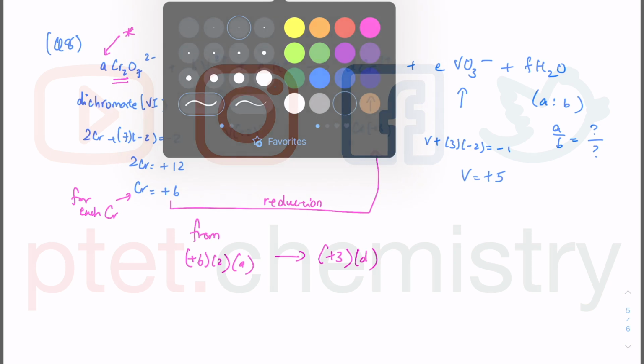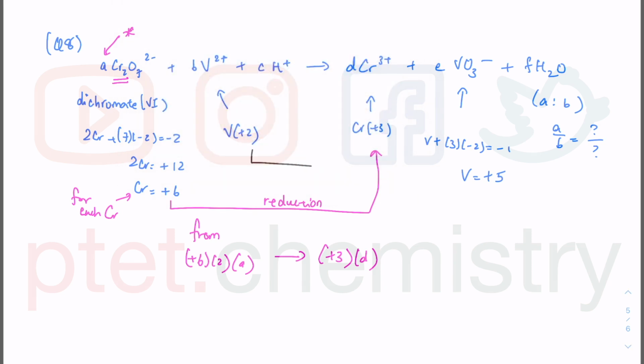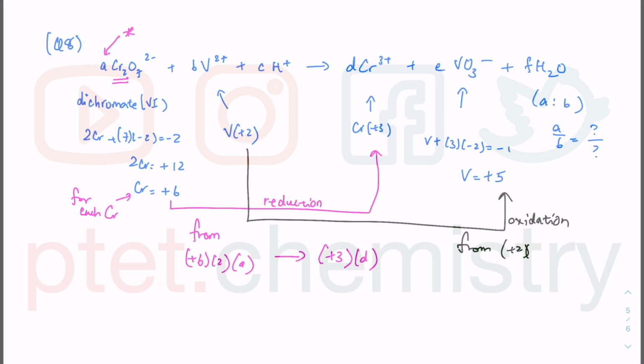Anyway, the other thing that we are looking at is vanadium plus 2 going to plus 5. From here to here, we have B multiple of the plus 2, and we have E multiple of the plus 5. So this is the oxidation. It is from plus 2 times B, because you have B multiple in the balanced equation, going to E multiple of plus 5, each of which has only 1 vanadium, unlike the chromium one, which is very tricky, but it's simply because that is for 1 chromium atom. You have 2 chromium, and you have A multiple of it.